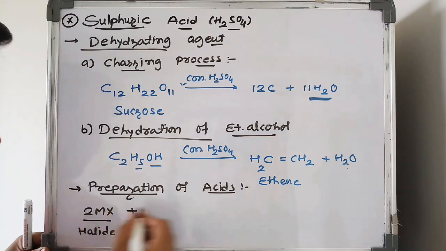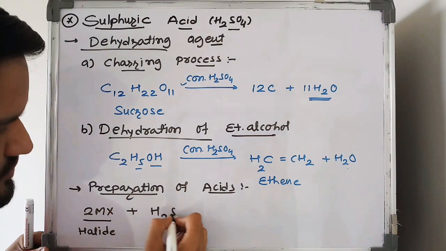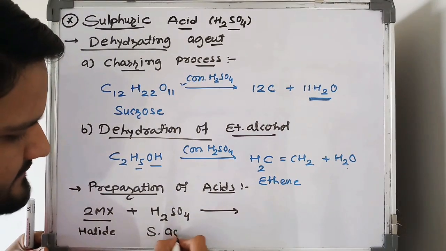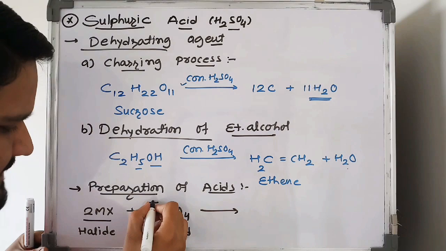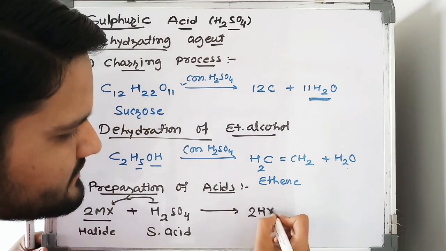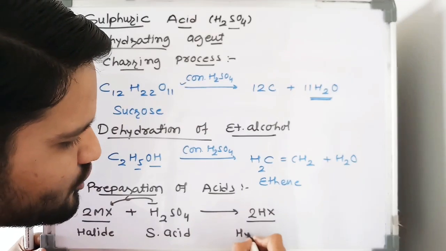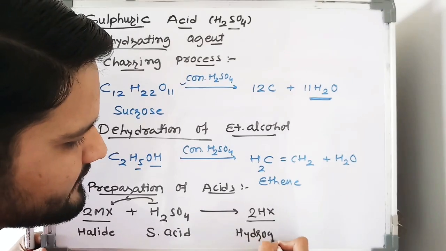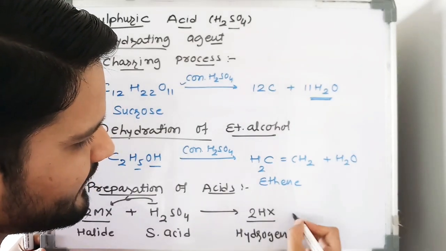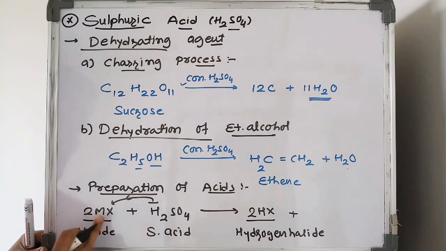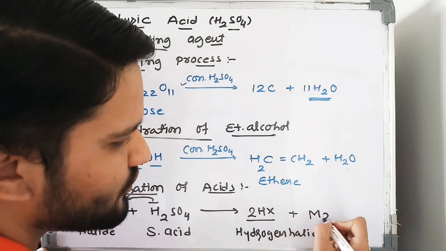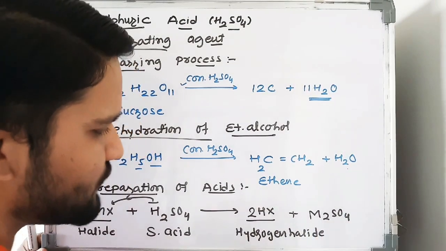Halide on its reaction with H2SO4, sulfuric acid. So this H on its reaction with X gives what? That gives hydrogen halide, very easy. And the rest, M2, is going to attach with SO4 and gives M2SO4.